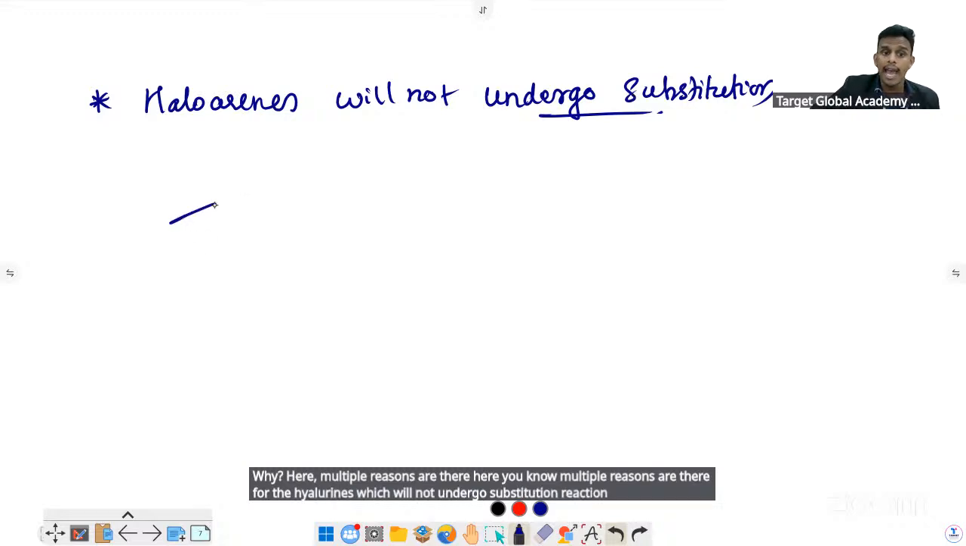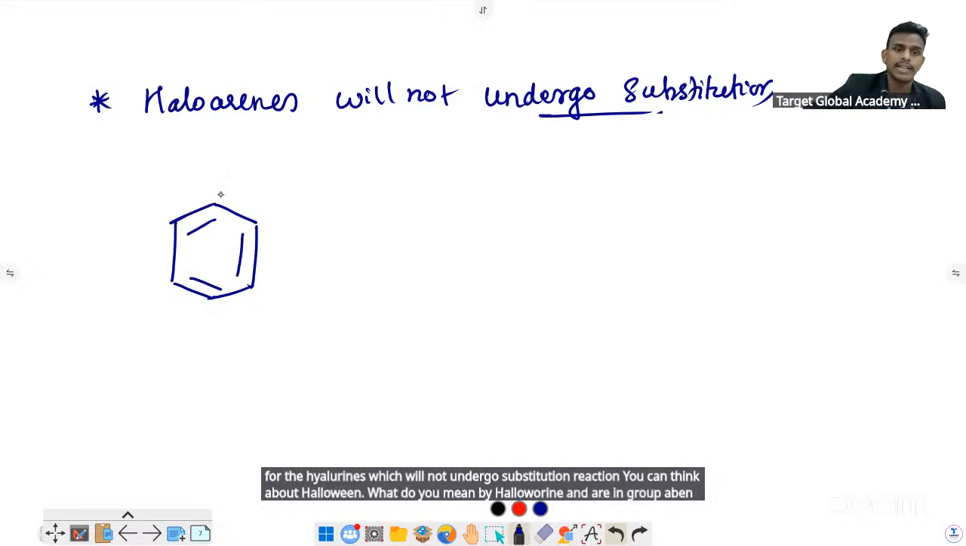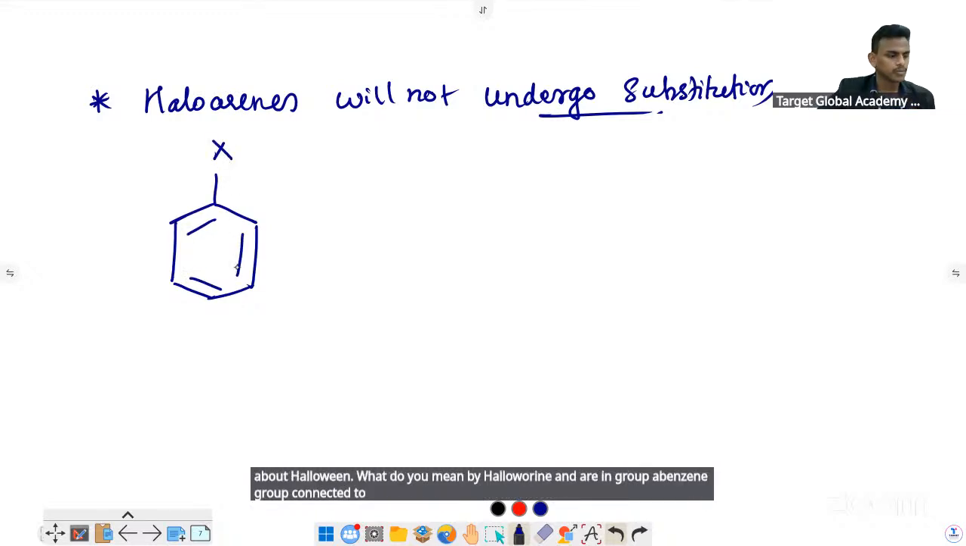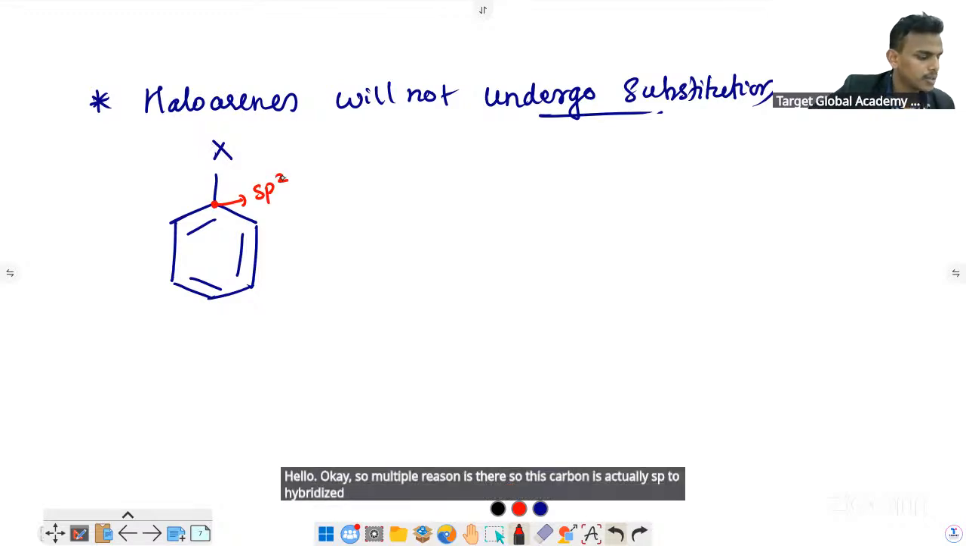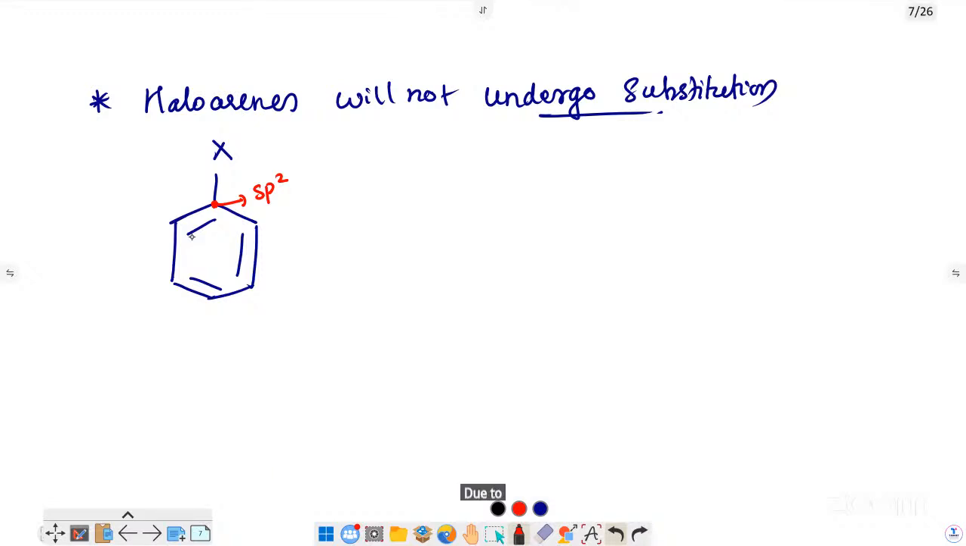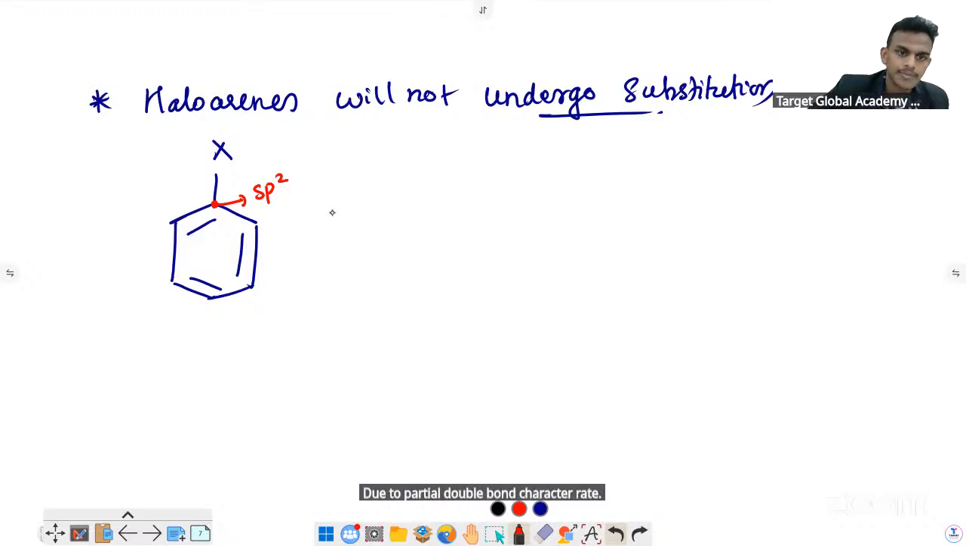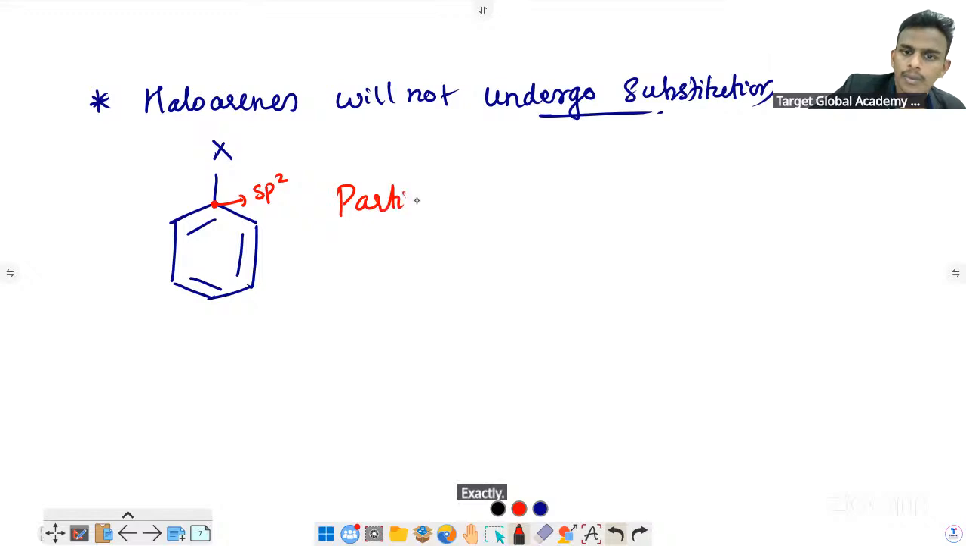You can think about haloarene. What do you mean by haloarene? An arene group, a benzene group, connected to a halo group. So multiple reasons are there. This carbon is actually sp2 hybridized, right? Due to partial double bond character, right? Exactly, partial double bond character.